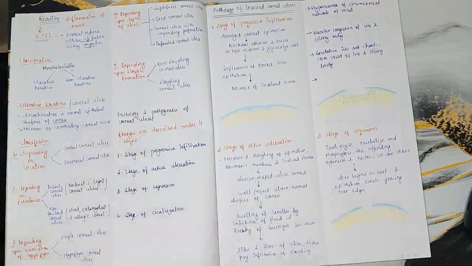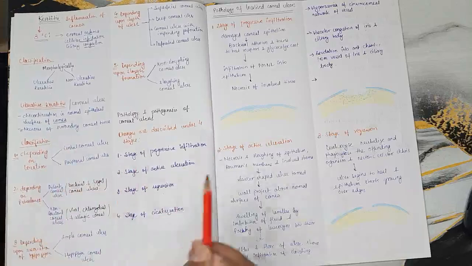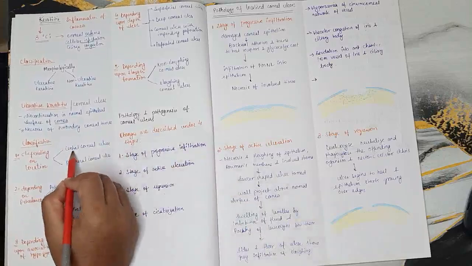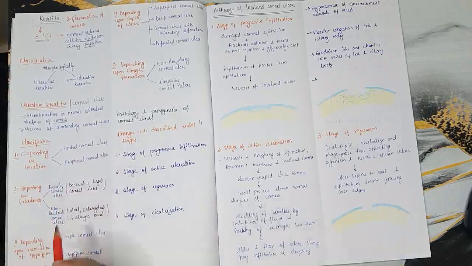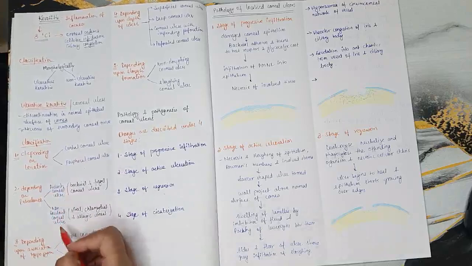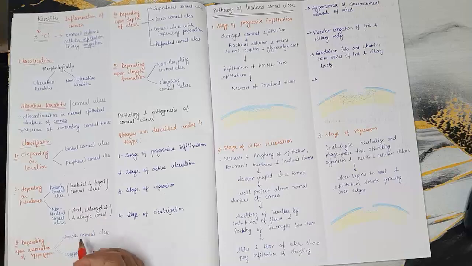Now we'll classify the corneal ulcer. Classification of corneal ulcers can depend on so many factors. First, depending on the location: in the cornea, it could be in the center, so central corneal ulcer, or peripheral corneal ulcer. Now depending upon the purulence, it could be purulent corneal ulcer or non-purulent. Here what is important is that purulent corneal ulcer is caused by bacterial and fungal infection. The non-purulent ones are caused mostly by viral, chlamydial and allergic corneal reaction.